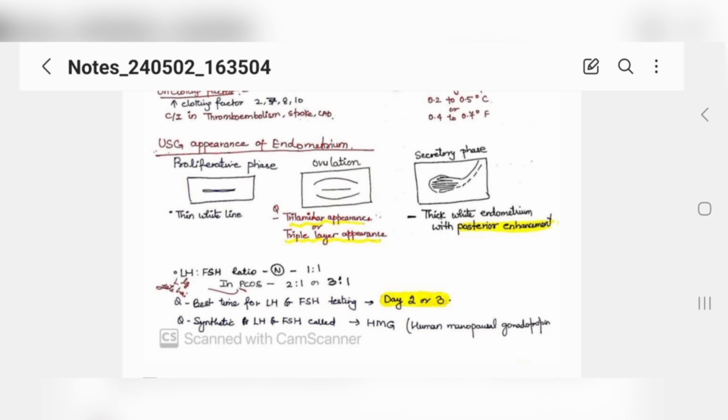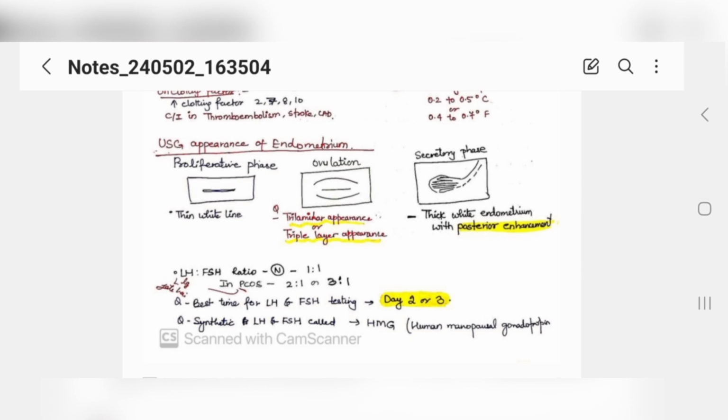And PCOS patients are mostly anovulating, their cycles are anovulatory. Why is that? Because the LH surge that is required is present from the start, so no surge occurs. That's why the ratio of LH is more than FSH.